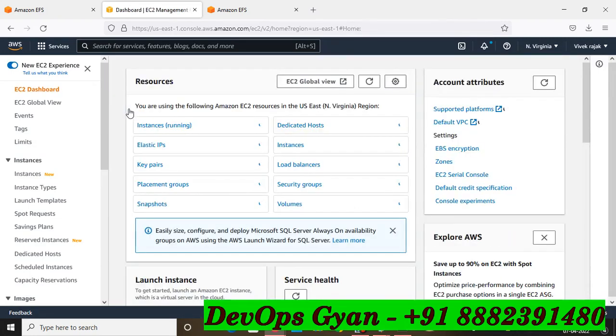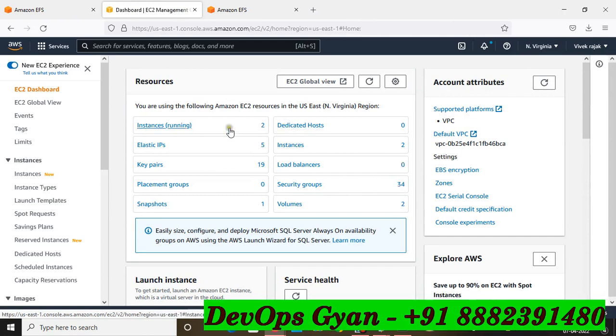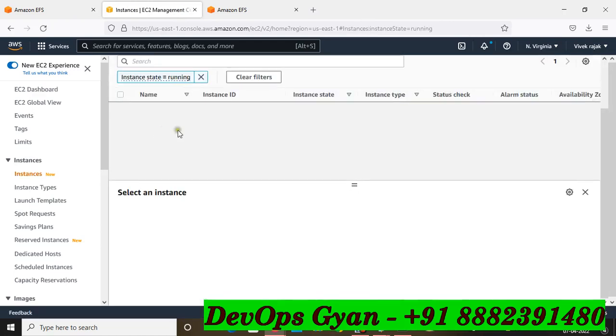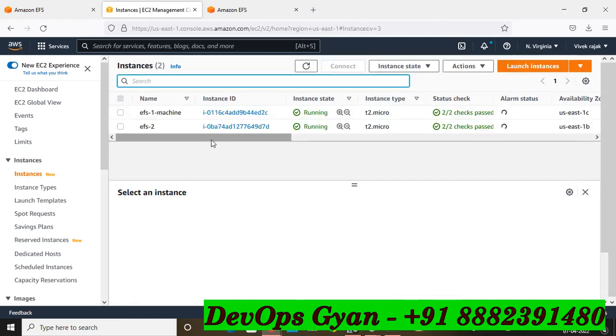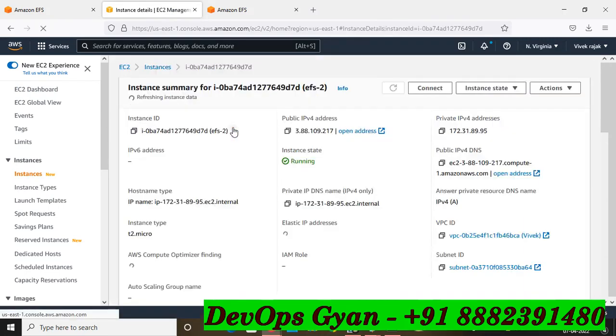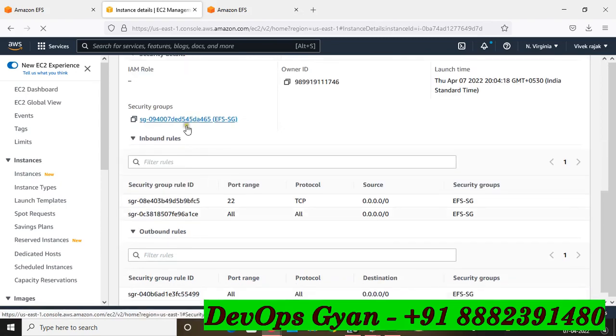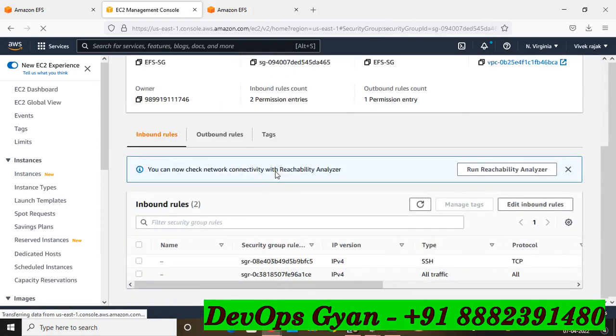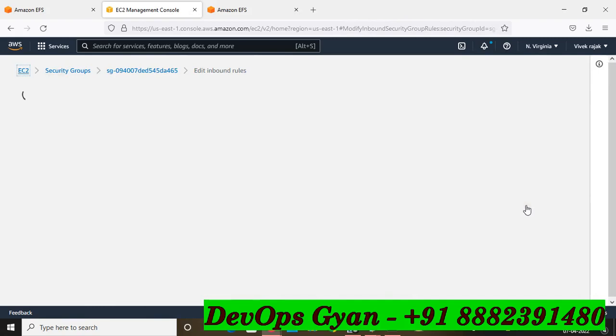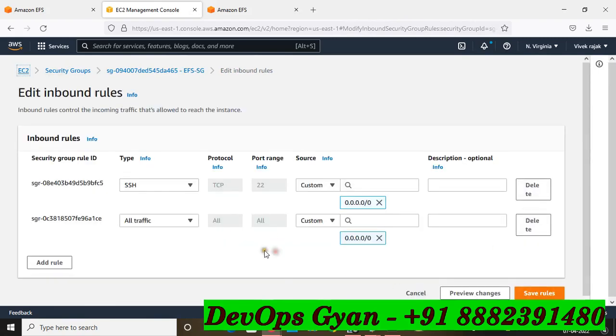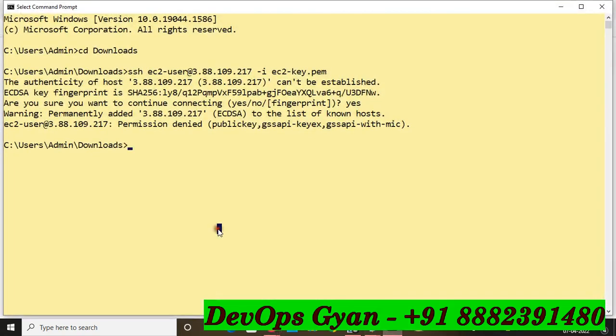Okay, go to the EC2. One more time, go to your EC2 instance. This is my second EC2 instance, and this is the security group, and the inbound rule is allowed. Okay, so I allow it here. Now use this console and use the .ppk key again.